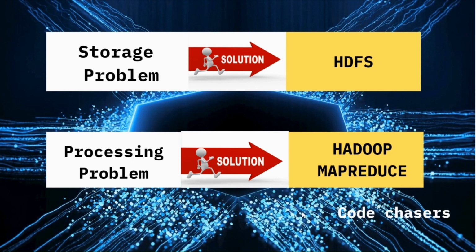If you have a processing problem in big data, we have Hadoop MapReduce. One key point to remember here, Hadoop MapReduce is not that fast as compared to other processing machines like Apache Spark. This comparison of MapReduce and Apache Spark we already have discussed in our earlier videos. I'll keep the link in the description. You can go and have a look.